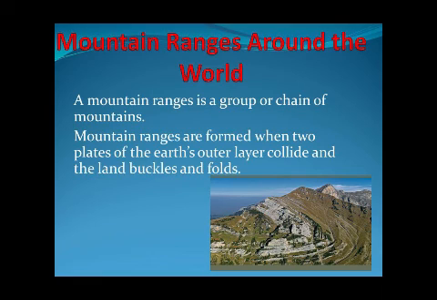So today we'll start with a new lesson. The name of the lesson is Mountain Ranges Around the World. A mountain range is a group or chain of mountains. Mountain ranges are formed when two plates of Earth's outer layer collide and the land buckles and folds. So let's see how mountain ranges are formed.